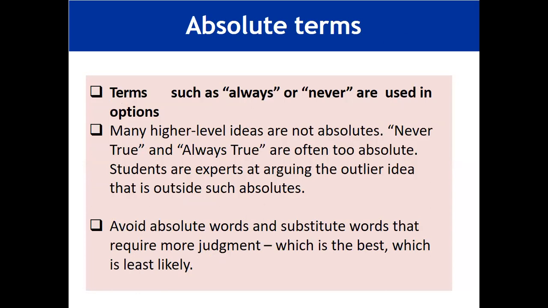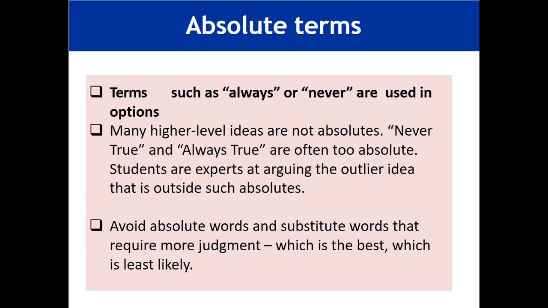Similarly, another flaw that is often present in MCQs is the presence of absolute terms. What can we call an absolute term? An absolute term simply means always. We can say all of the above, none of the above, and specifically the words always or never are known as absolute terms. We also know that in medical sciences there is no always and no never; there is the possibility of anything.